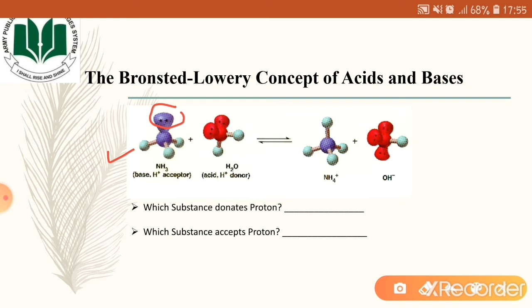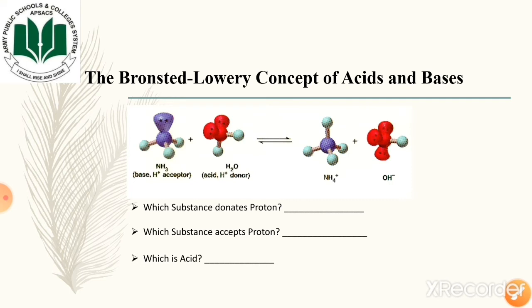So ammonia, by using this lone pair, takes the hydrogen ion and is converted into the ammonium ion. Since there is a positive charge on the hydrogen ion, ammonia after taking the hydrogen ion has been converted into ammonium ion with a positive charge. So here ammonia is accepting the proton.